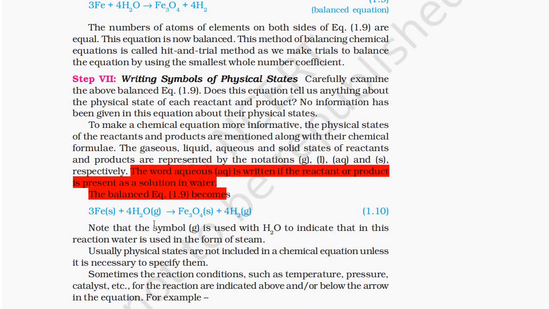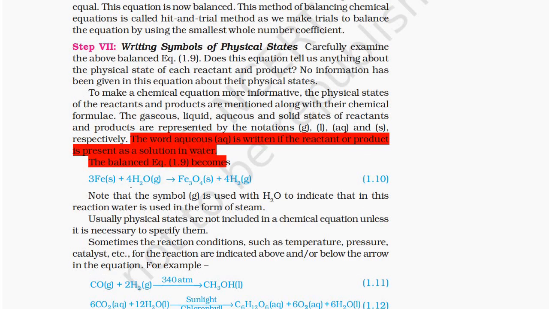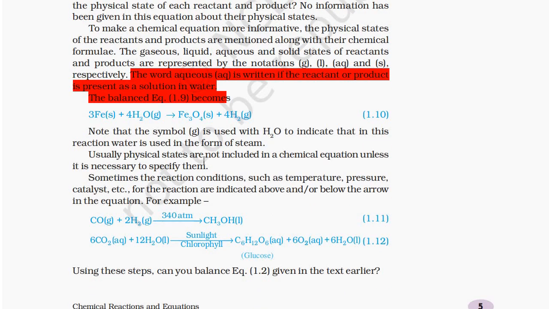The balanced equation 1.9 becomes 3Fe(s) plus 4H2O(g) gives Fe3O4(s) plus 4H2(g). Note that the symbol (g) is used with H2O to indicate that in this reaction water is used in the form of steam. Usually physical states are not included in a chemical equation unless it is necessary to specify them. Sometimes the reaction conditions such as temperature, pressure, catalyst, etc. for the reaction are indicated above and/or below the arrow in the equation. For example, CO2 plus H2O gives CH3OH in the presence of 340 atm.